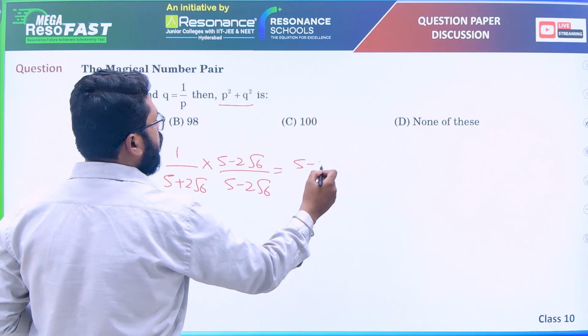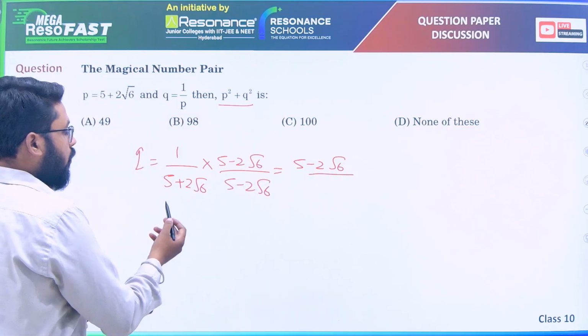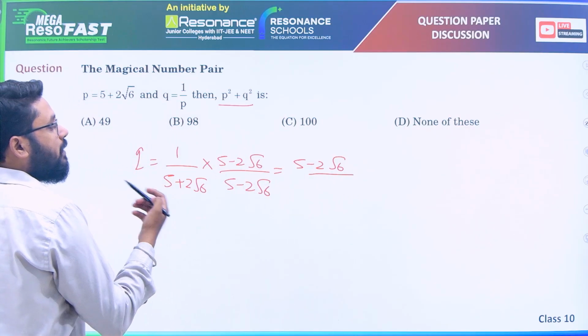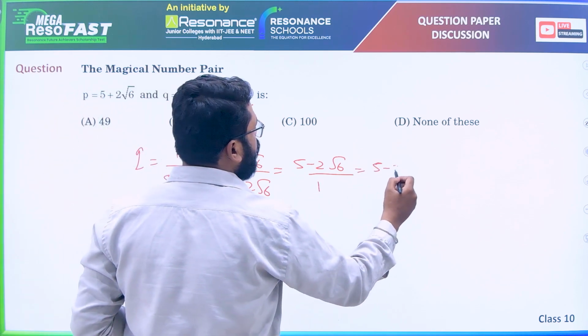So 5 minus 2 root 6 in the denominator. A plus b times a minus b means a square minus b square. 5 square is 25, 2 root 6 square is 4 times 6, which is 24. 25 minus 24 is 1. So it is 5 minus 2 root 6.